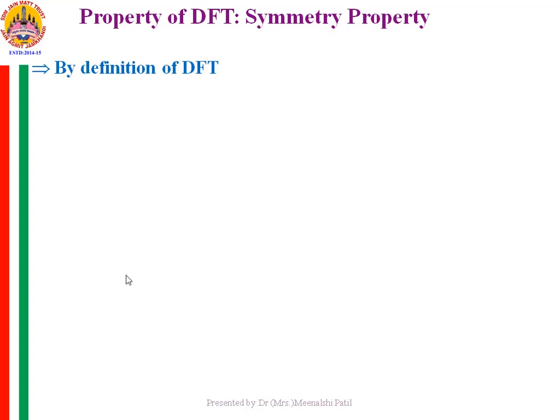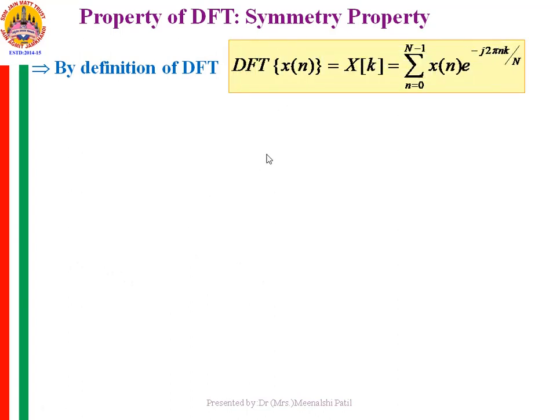Now continuing with the properties of DFT, the symmetry properties.